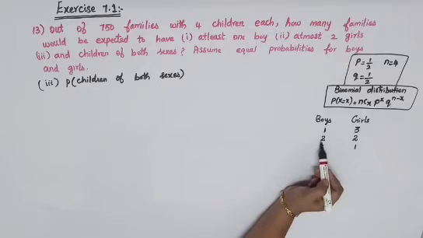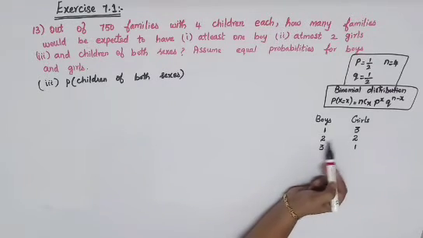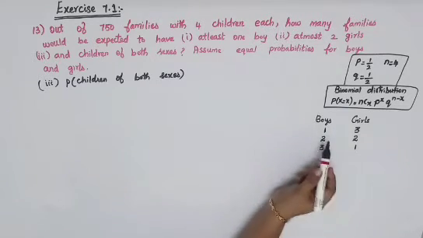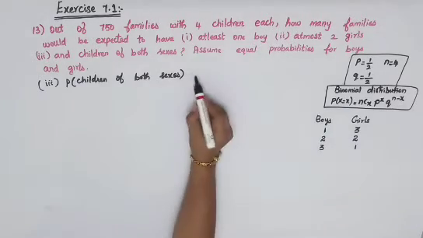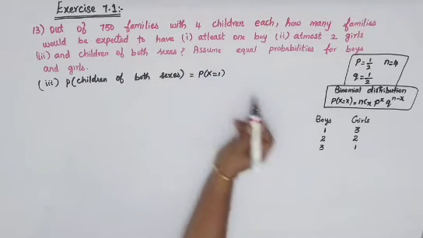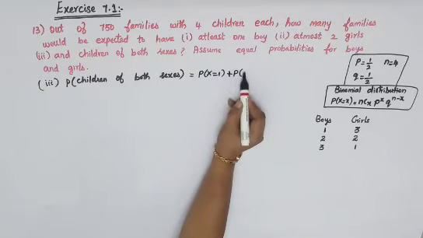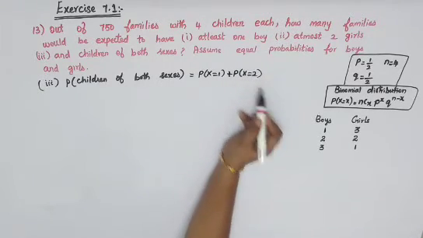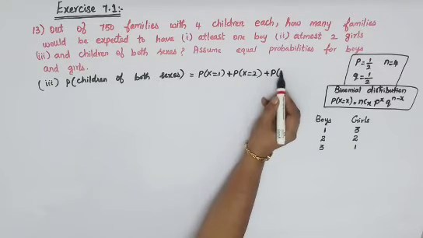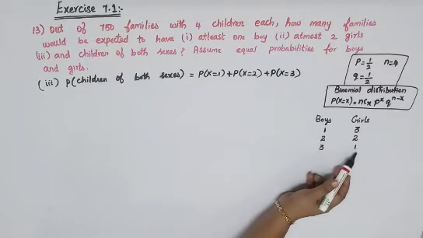1 means 3, 2 means 2, 3 means 1. Again here if you go, 1 means 3, 2 means 2, 3 means 1. Okay. So either way you can do it. So I'll just proceed with boys itself. So which is equal to P of x is equal to 1, that is 1 boy means 3 girls will be there. Plus P of x is equal to 2, 2 boys means 2 girls will be there. So plus P of x is equal to 3, that is 3 boys means 1 girl will be there.